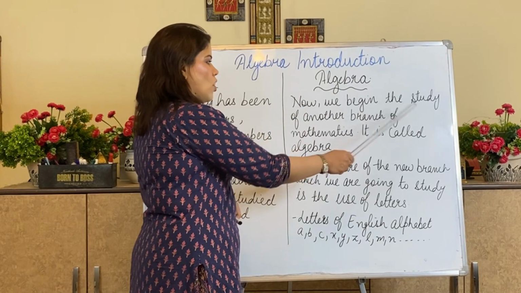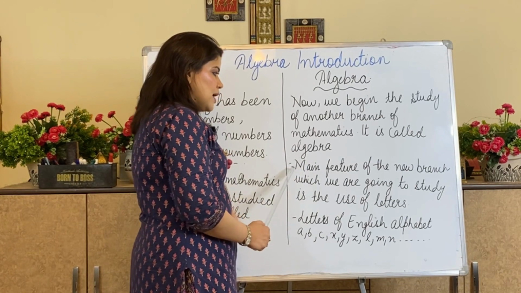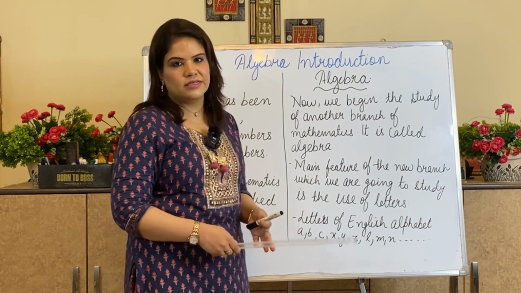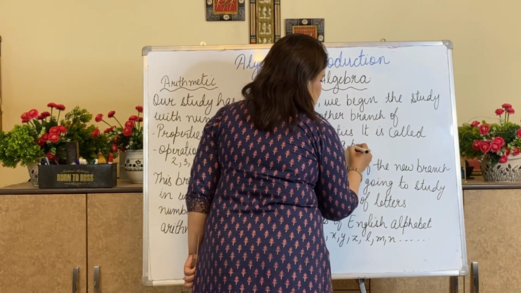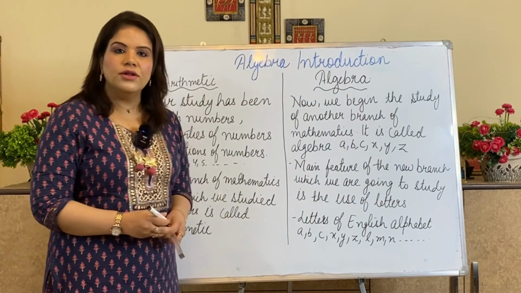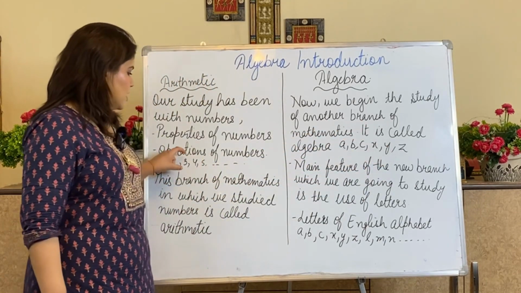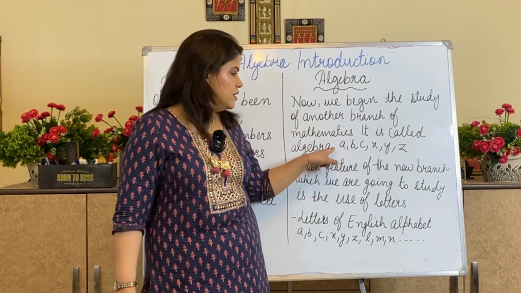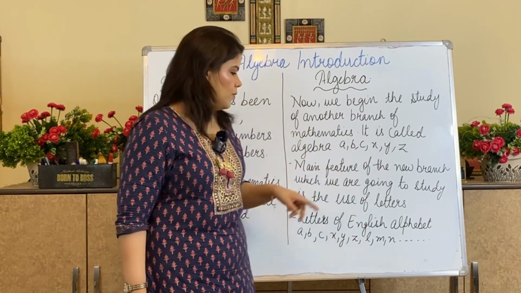Now we begin the study of another branch of mathematics. It is called algebra. The main feature of the new branch which we are going to study is the use of letters. Here I am going to talk about letters like A, B, C, X, Y, Z. These are unknown quantities. These are taken in a generalized form. Here we were taking particular numbers, but in algebra we are taking these letters in a generalized form, not in a particular form.